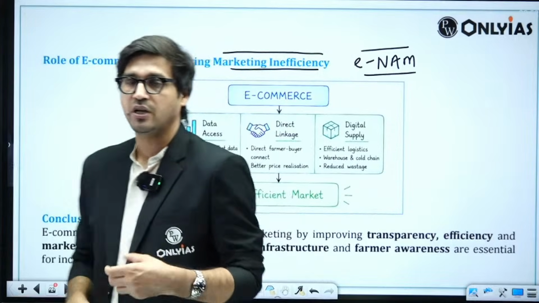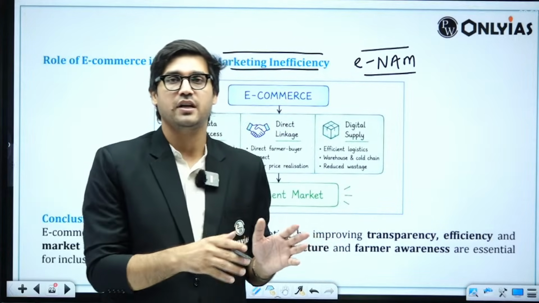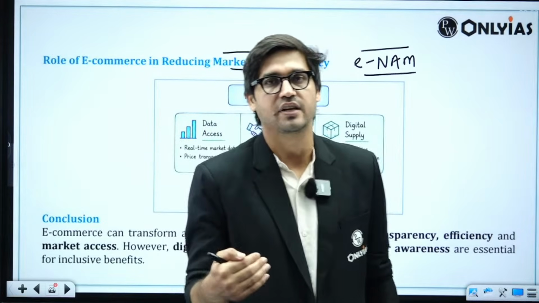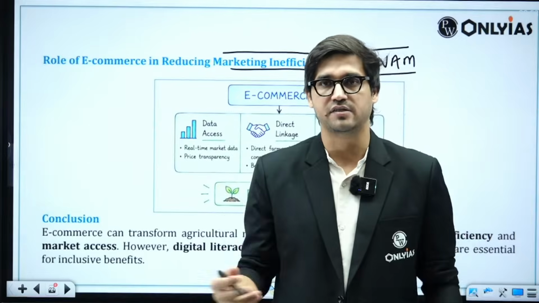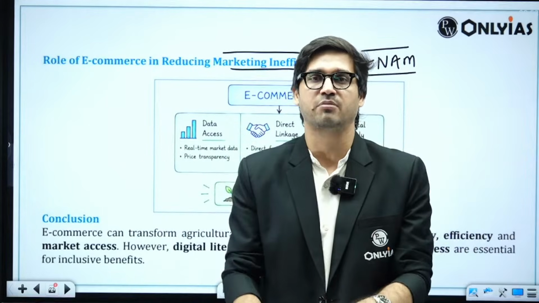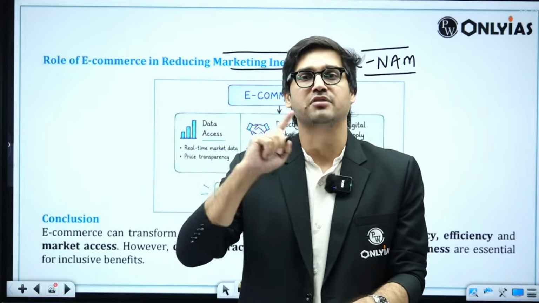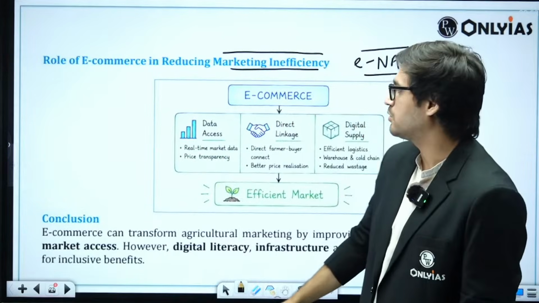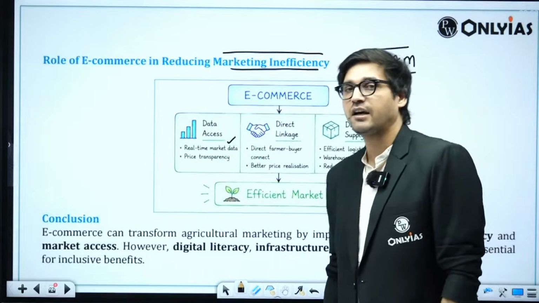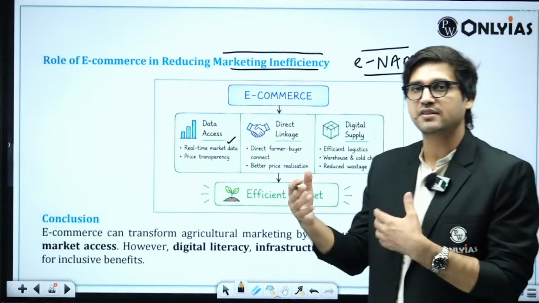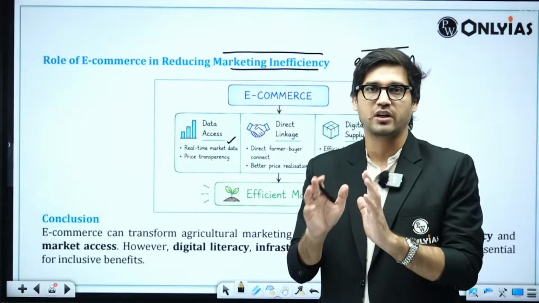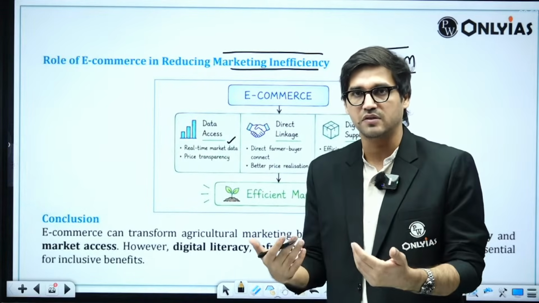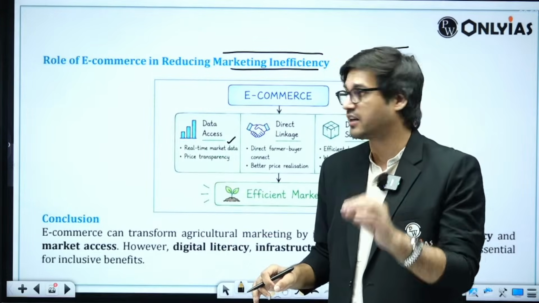What does it do? Because it's an online space, it is going to help farmers tide over physical constraints, the constraints of physical markets. It's going to create an integrated national market wherein multiple mandis across different states will be connected on a common platform. What does this do? Real-time market data. That means you can look at prices, you can look at availability, and you can look at quality. Farmers can do the same, traders can do the same, other buyers can do the same. They will get information in real time.